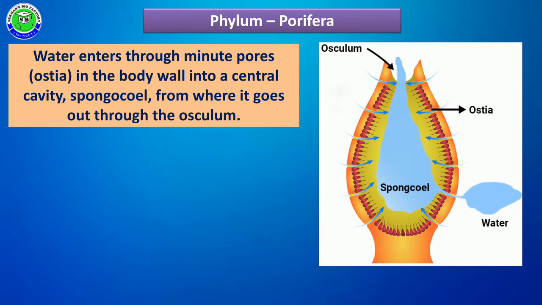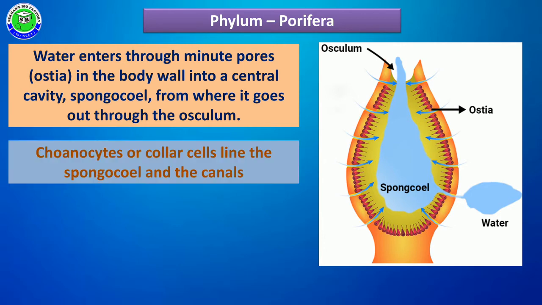Along with this, inside of their body we can find a large cavity, and this large cavity is called the spongocoel. Along with ostia, spongocoel, and osculum, it forms the water canal transport system.